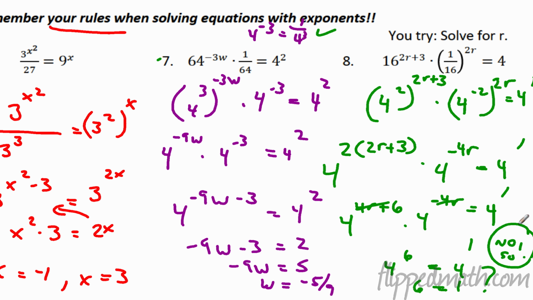Truly! Every time I give you one to do by yourself, it's no solution. Why would that be? But that's basically how you go about that problem. 4 to the 6th will never equal 4 to the 1st. It's no solution there. All the variables dropped away.